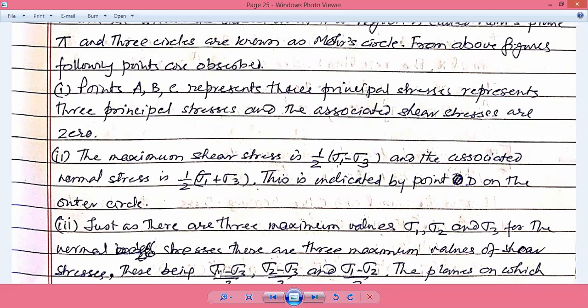These are sigma 1 minus sigma 3, which I have told you, sigma 2 minus sigma 3, which is the next one and the radius of the circle accordingly, and sigma 1 minus sigma 2, the radius of another circle. It will be like this.